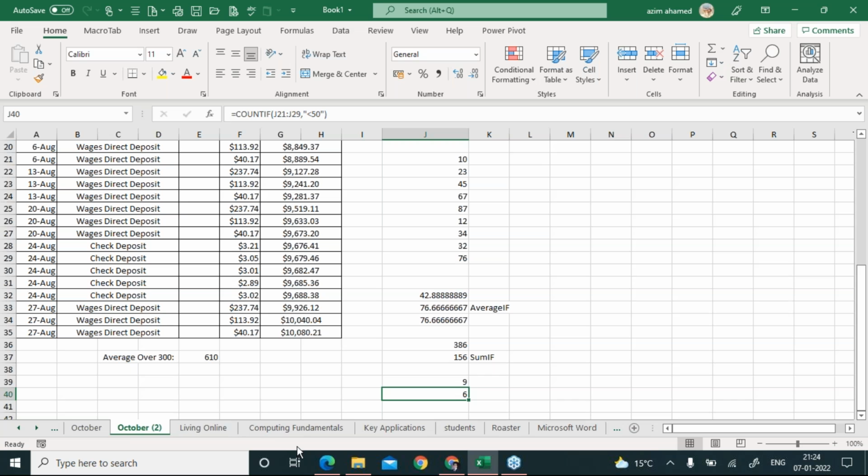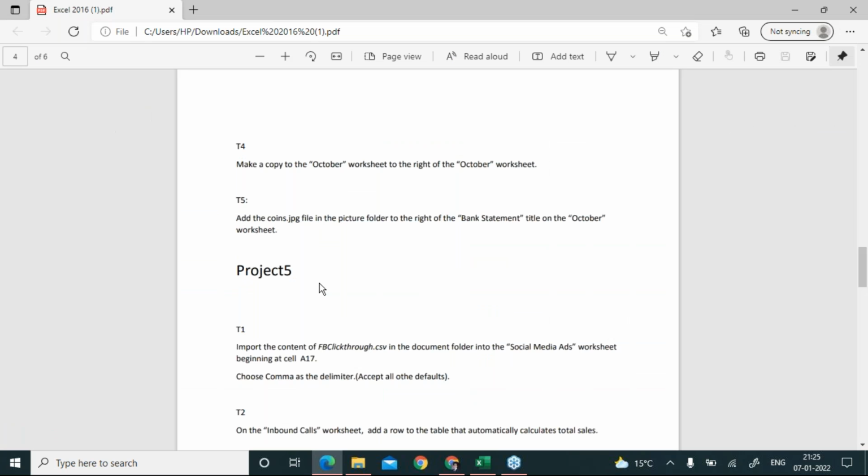Understood. Perfect. Let's see what the next question is, everybody. It says add the coins.jpg file in the picture folder to the right of the bank statement title on the October worksheet. Now listen to this very carefully.